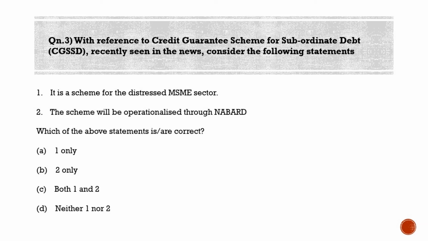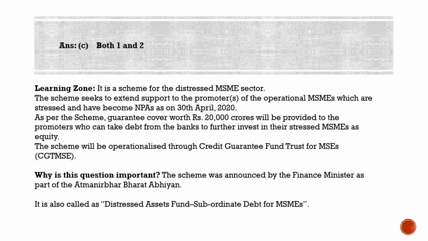Guys, the correct answer here is option C, both 1 and 2. Both the statements are correct. It is a scheme for the distressed MSME sector. The scheme seeks to extend support to promoters of operational MSMEs which are stressed and have become NPAs as on 30th April 2020. As per the scheme, guarantee cover worth rupees 20,000 crores will be provided to the promoters who can take debt from the banks to further invest in their stressed MSMEs as equity.